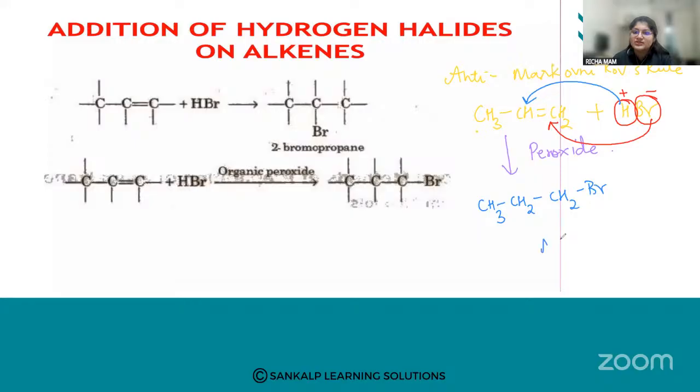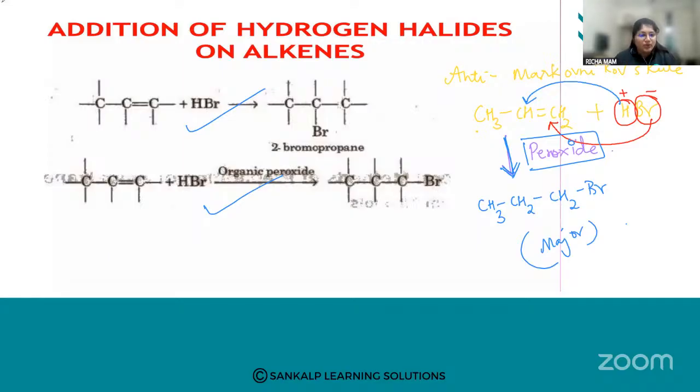This is the major product. How will you understand whether it is anti-Markovnikov or Markovnikov? If peroxide is written on the arrow mark, it is anti-Markovnikov. If it is not written, it is Markovnikov. Here you can see this is anti-Markovnikov and this is Markovnikov rule. I hope it is clear.